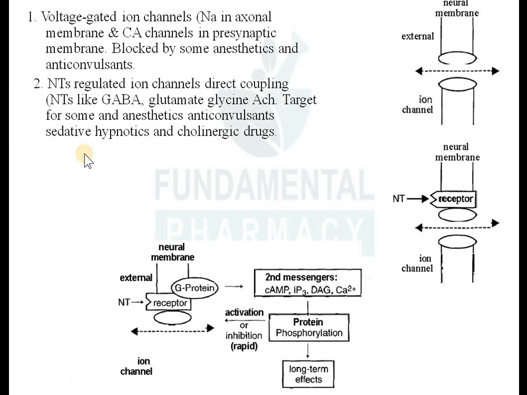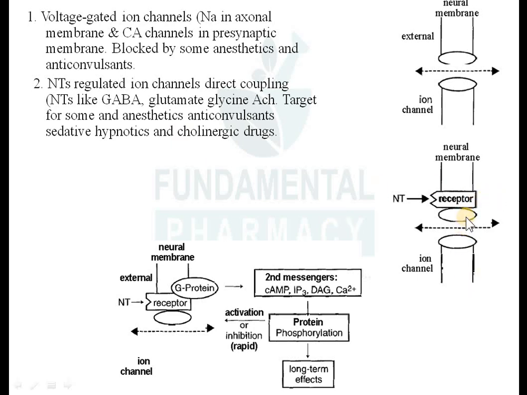Then the second one is neurotransmitter regulated ion channels or ligand gated ion channels. For example, direct coupling of neurotransmitter with the ion channels. For example, GABA neurotransmitter, like gamma aminobutyric acid. It is an inhibitory neurotransmitter. We will explain in the next slide. But just remember, GABA has a direct coupling with ion channels. So stimulation of GABA will increase the flow of ions, then glutamate also, glycine also, acetylcholine also. So these are the targets for some anesthetic, anticonvulsant, sedative hypnotics and cholinergic drugs.